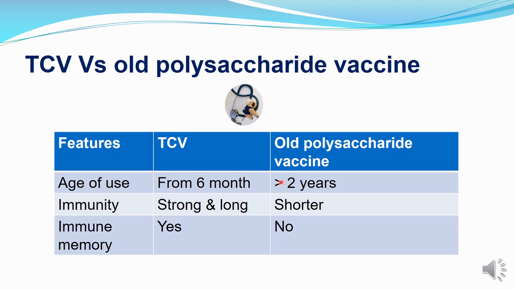Now the differences between typhoid conjugate vaccine and the older polysaccharide vaccine. Age of use: typhoid conjugate vaccine can be used from 6 months, while polysaccharide vaccine can be given only after 2 years of age. Immunity is stronger and longer in the case of conjugate vaccine, whereas with polysaccharide vaccine the immunity is shorter and weaker. Immune memory is present with the typhoid conjugate vaccine, whereas there is no immune memory with the older polysaccharide vaccine. So typhoid conjugate vaccine is much more beneficial for vaccination.